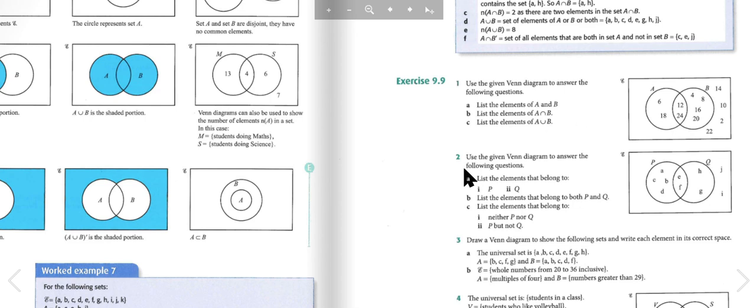Question 2. Use the given Venn diagram to answer the following questions.